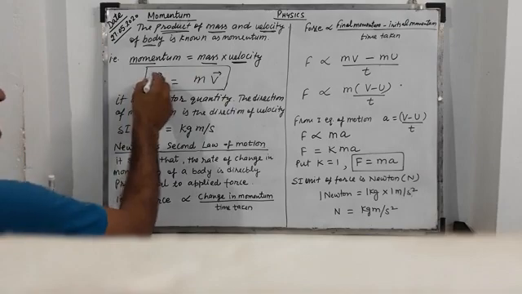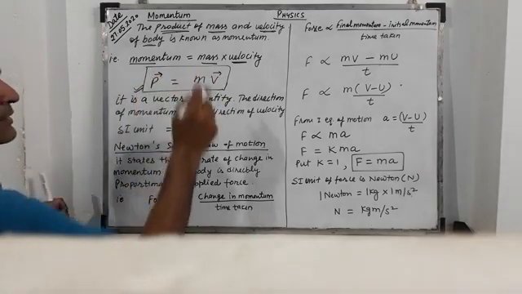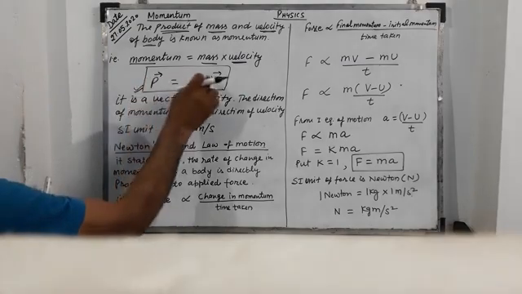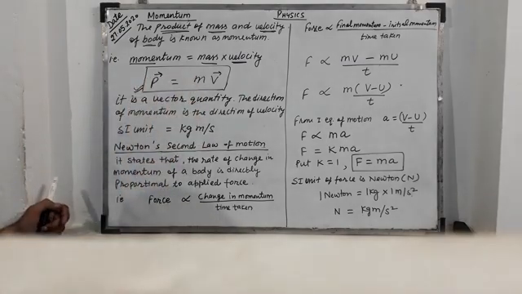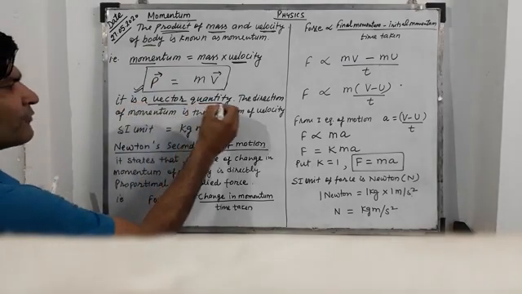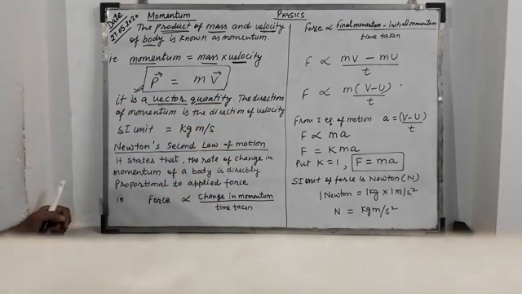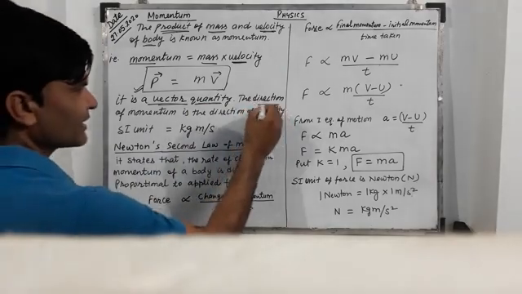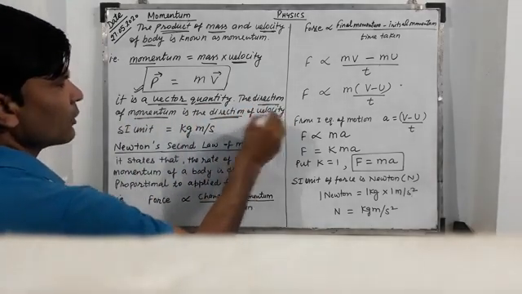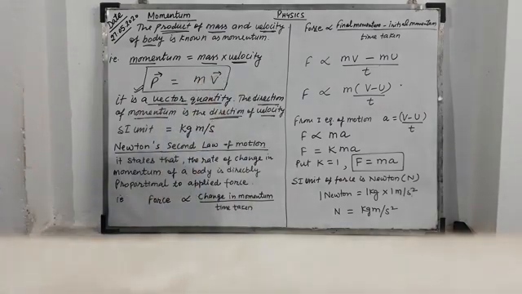As the arrow is shown on P and v, both are vector quantities. Thus momentum is a vector quantity. The direction of momentum is the direction of velocity.